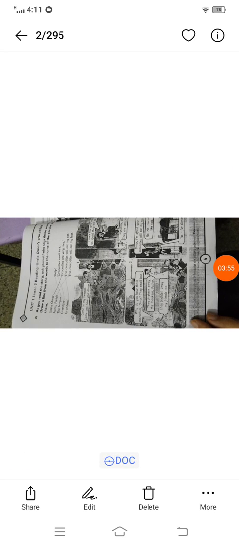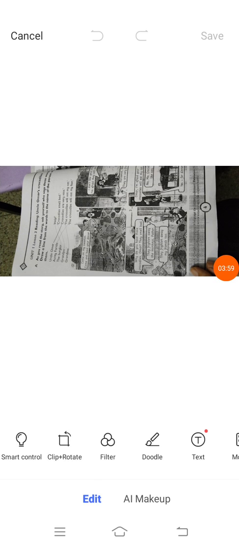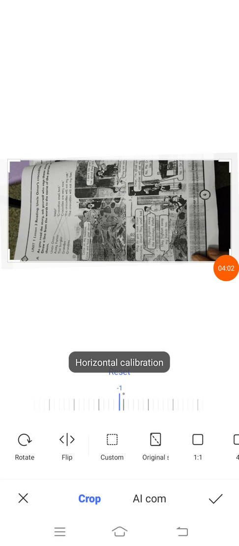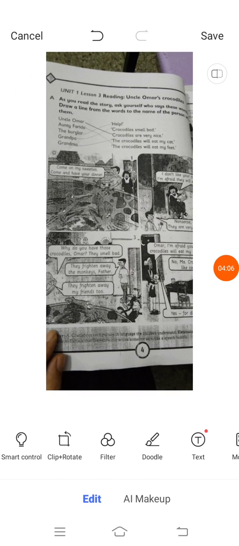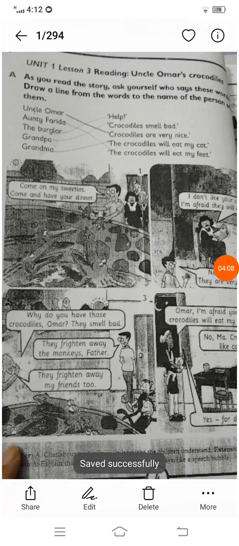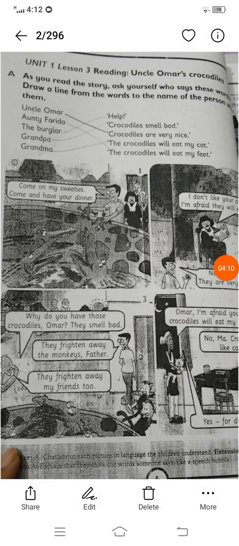Now come to the next page. Here you can see there are some different words. We will match them after reading the story of Uncle Umar's crocodile.